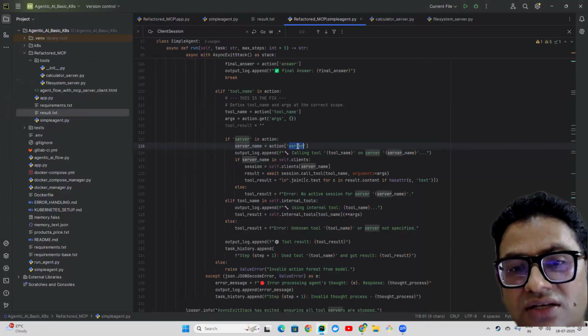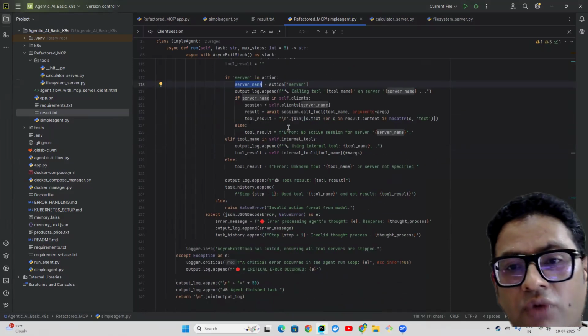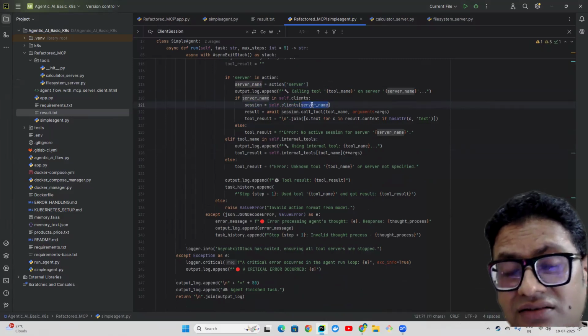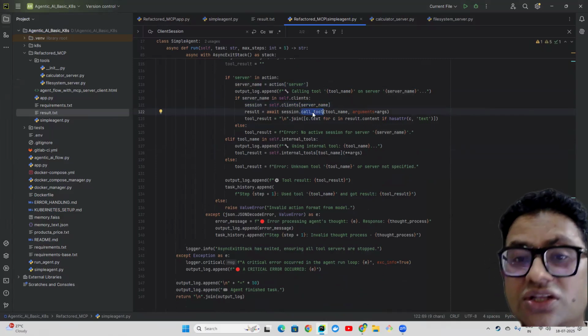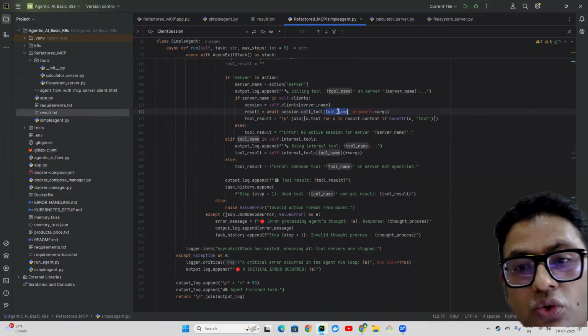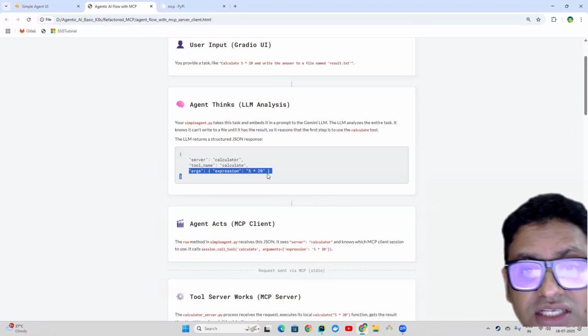And that is what the action is giving us here in a server. So now we got the server name, we got the tool name, and now we know what execution has to happen. So now we are saying, okay, self.client, this is my session where I just enter the server name, and now I'm trying to execute the function, right? So this is my call tool, which is happening here, right? And I have to pass a tool name and the arguments. And arguments, again, we have the arguments in my JSON. These are the two things.